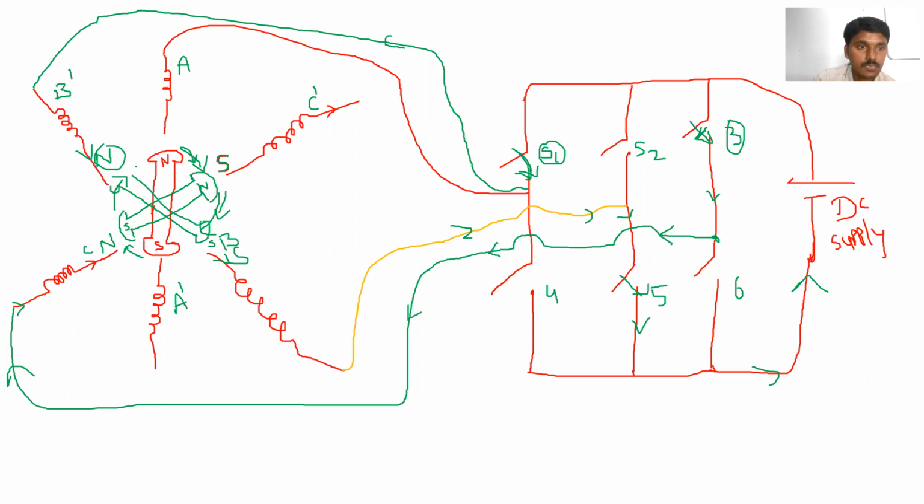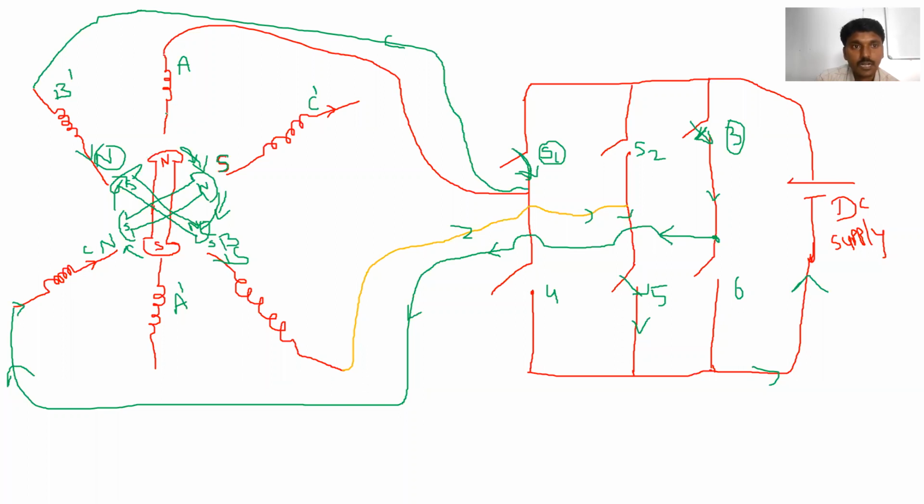Is it right? Okay. So now again, whenever this rotor is moving in this direction, the Hall sensor will identify the rotor position again. After this, which coil should be excited?